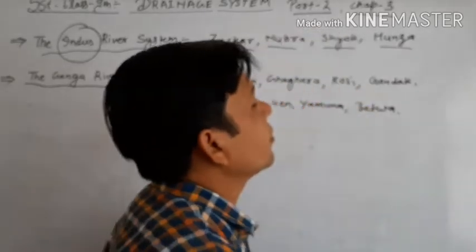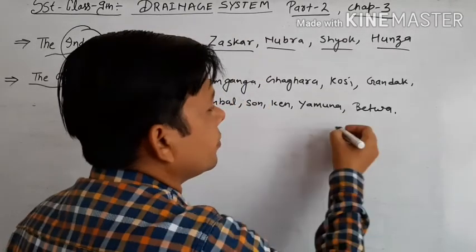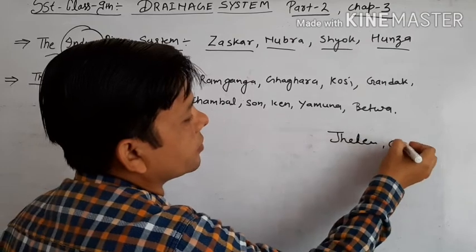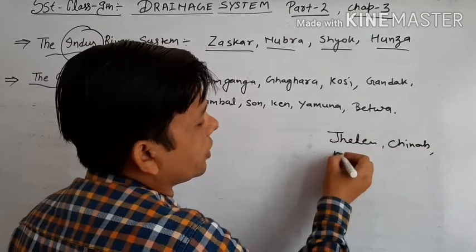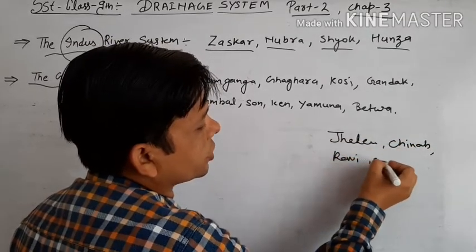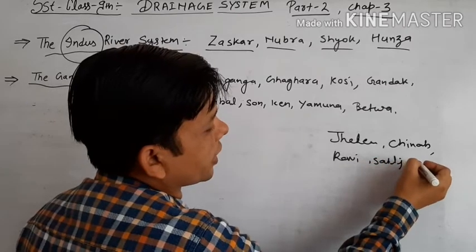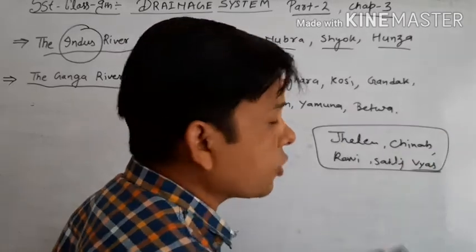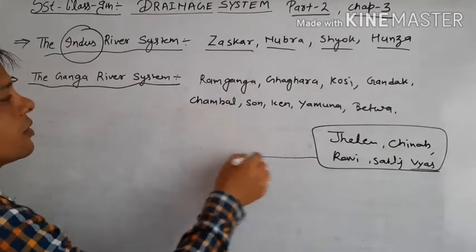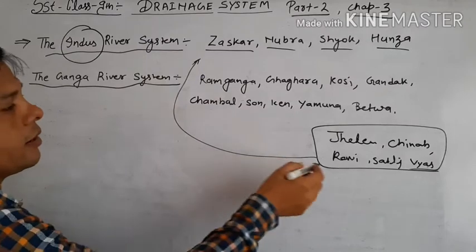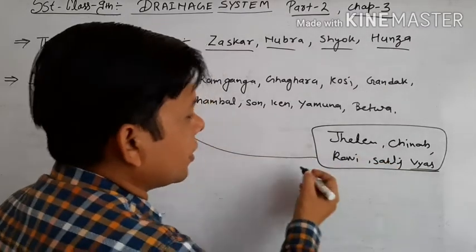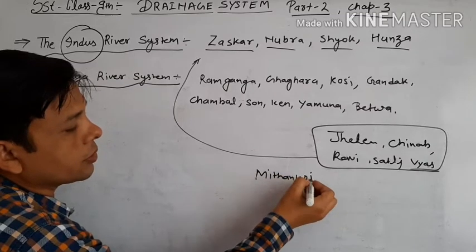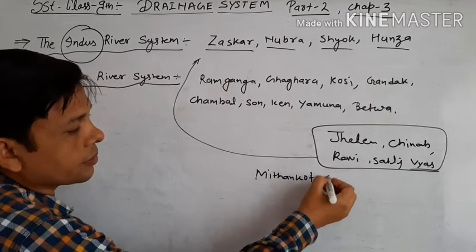The Jhelum, Chenab, Ravi, Satluj, Vyas. These rivers are the major tributaries of the Indus river system, and they all meet at Mithankot in Pakistan.